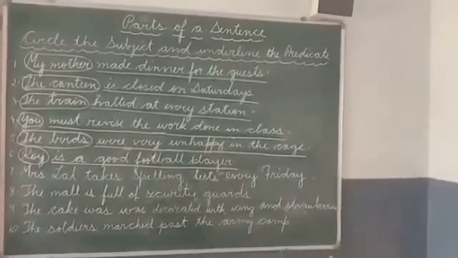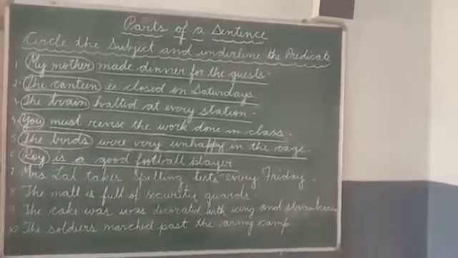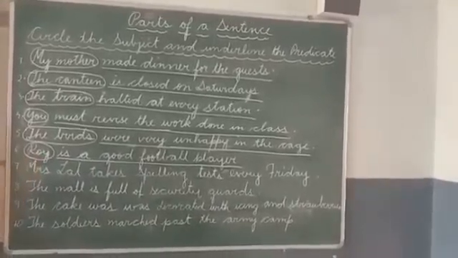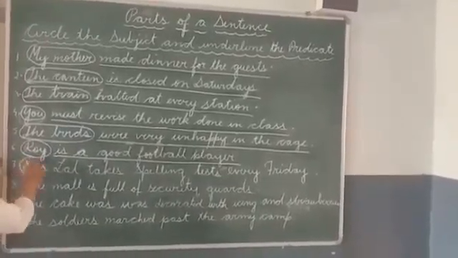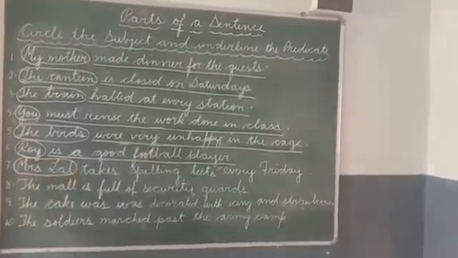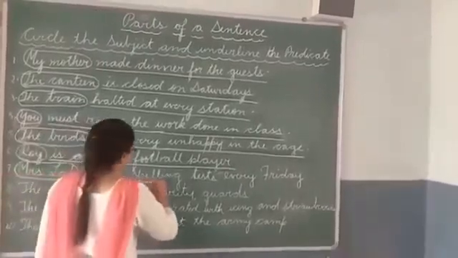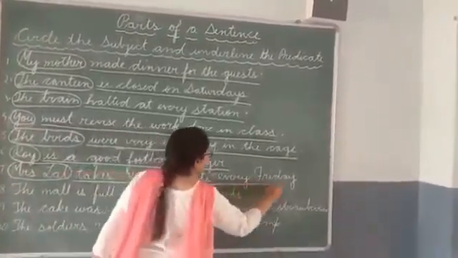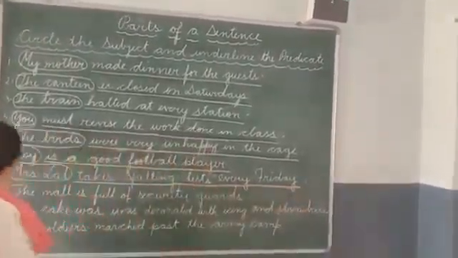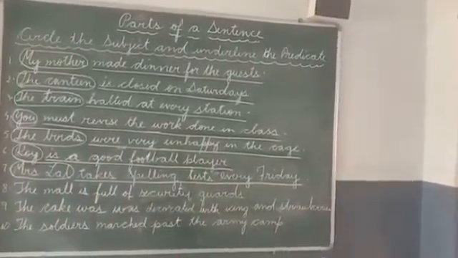Number 7, Mrs. Lal takes spelling tests every Friday. So we are talking about Mrs. Lal. So Mrs. Lal is the subject. Takes spelling tests every Friday is the predicate. So let's underline this. Number 8, the mall is full of security guards.